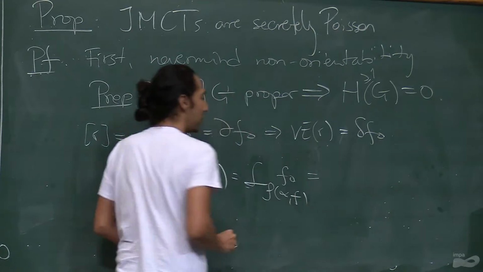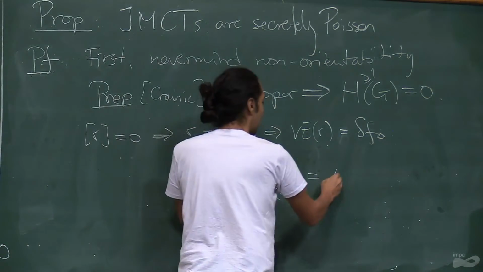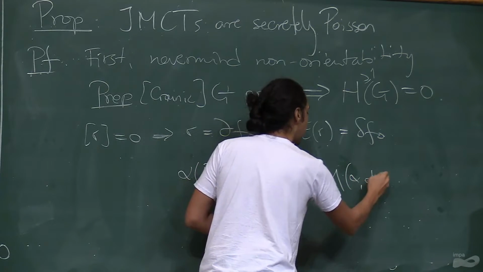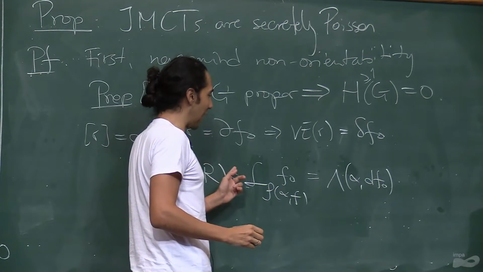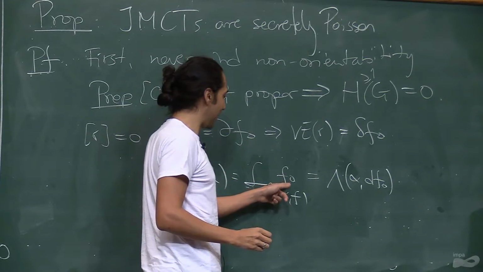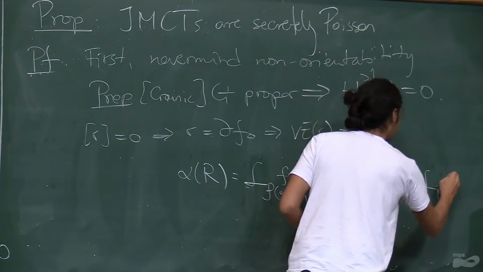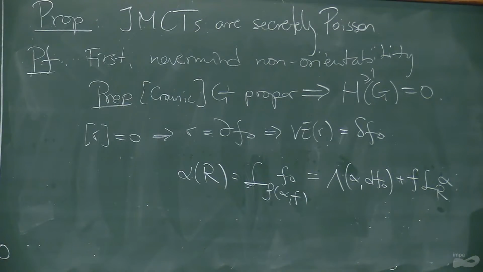And I gave you an explicit formula for this one also, namely, you have to contract alpha with the bivector, and then apply to this, and then on the other one is F and R of alpha. Oh, sorry, F0.